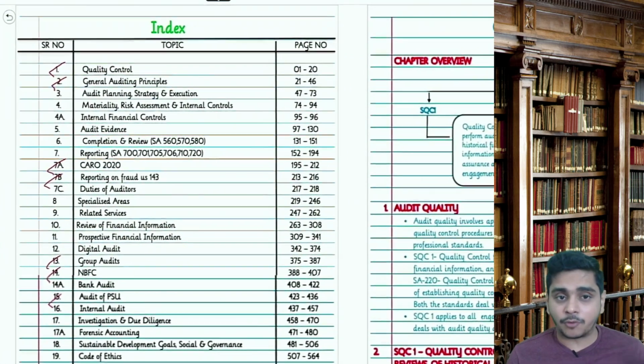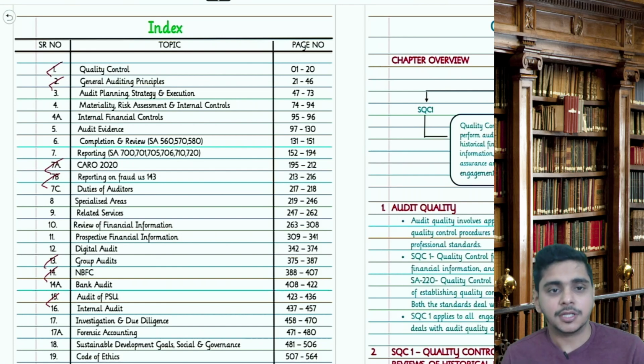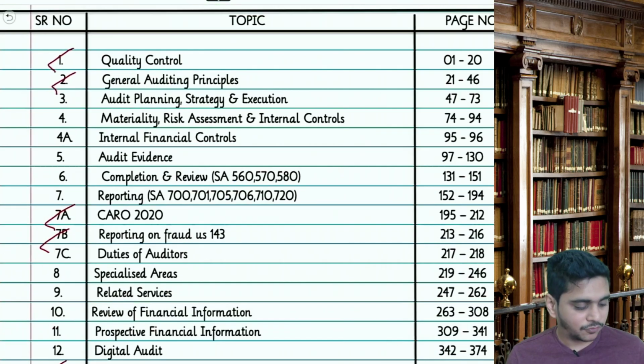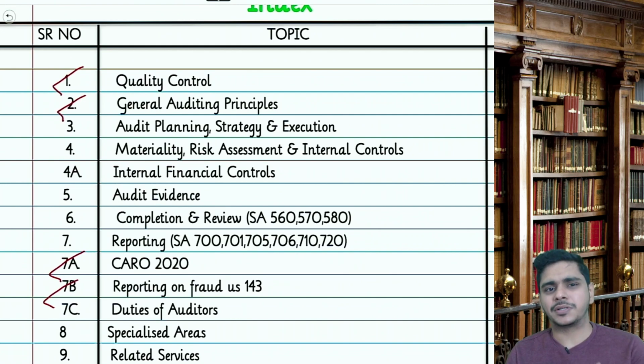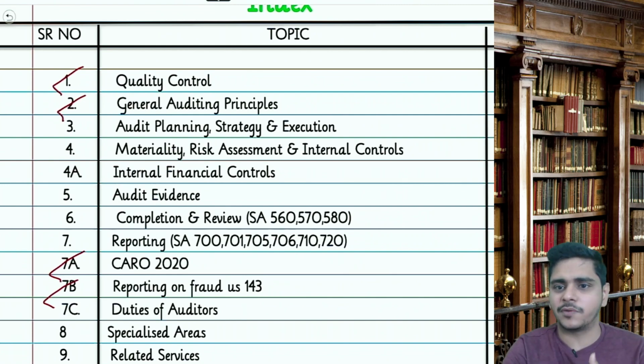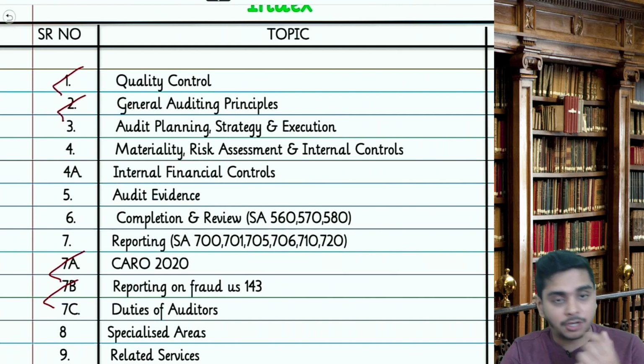There are 19 topics in the syllabus, divided into 3 modules. If you see from my book, quality control is exactly the same. It is basically SQC 1 and SA 220, same. General auditing principles talk about a few SAs: SA 240, 250, 260 and 219. There are 4 SAs here, so no change.